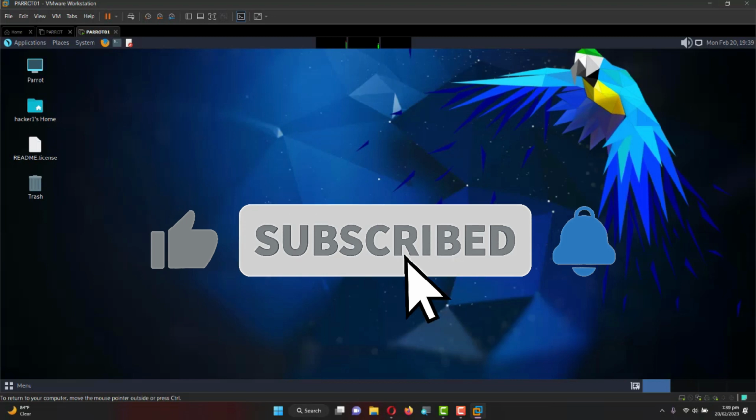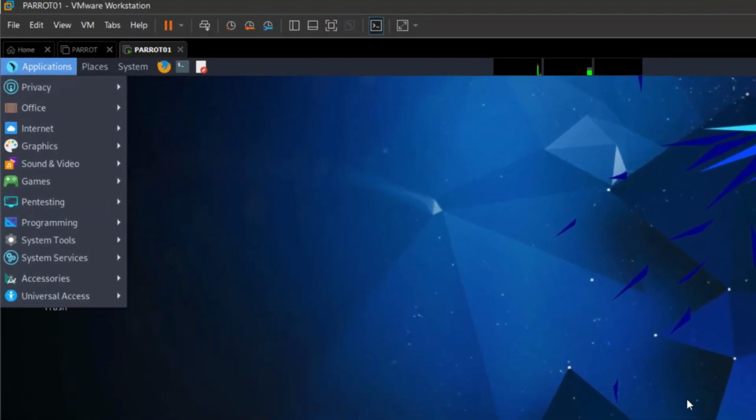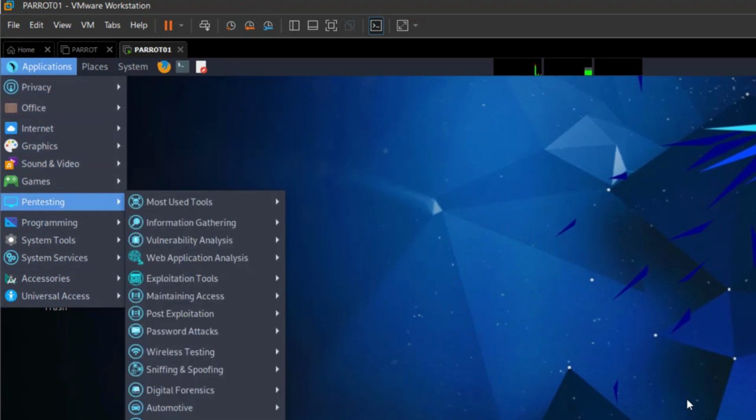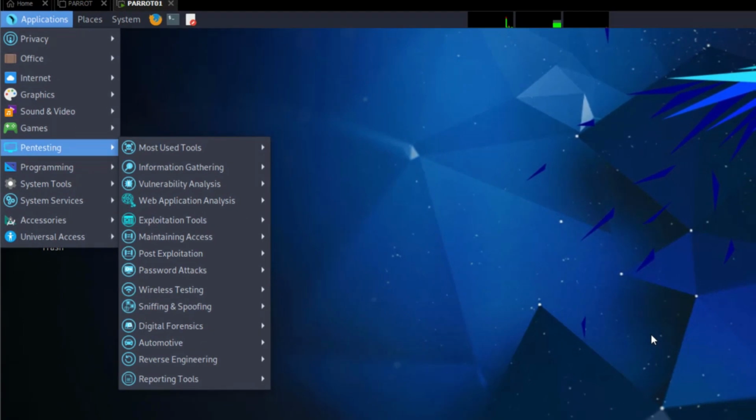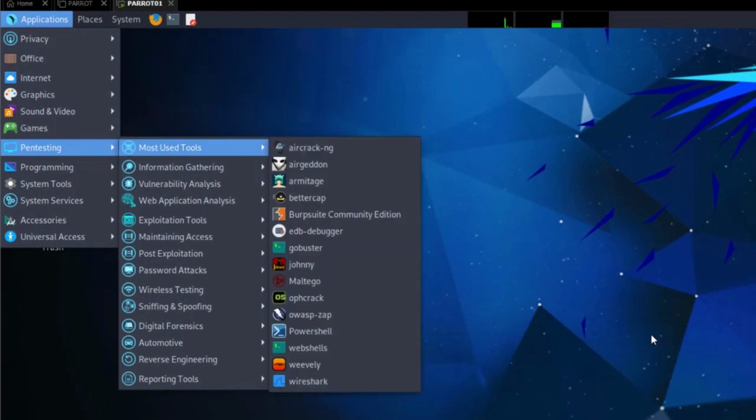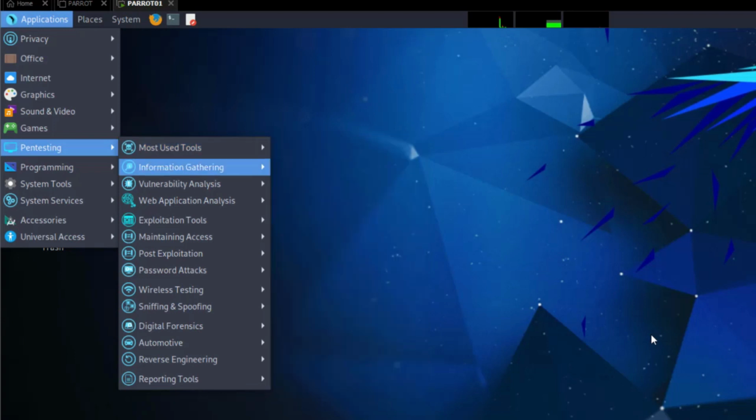All right, so what we'll have to do here is we check applications. So this is where you have your tools. You can see I have here Pentesting, and I click go. I have more tools in here, so most used tools, you can see it's actually listed here for me.